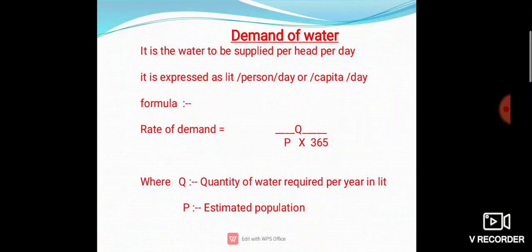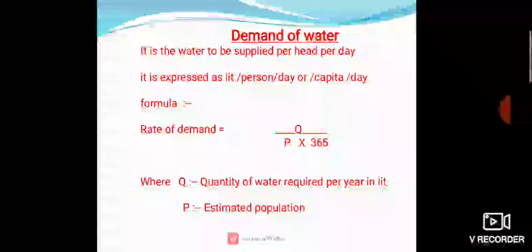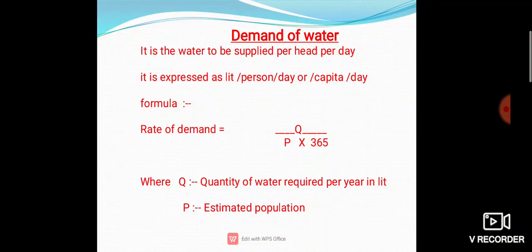Okay, then demand of water means the water required to satisfy or provide the various demands. So there are different demands of water. For domestic purpose, for public purpose, then industrial, commercial, institutional purpose, and fire demand, losses and wastage. So water is used for satisfying various demands like domestic demand, public demand, industrial, commercial, institutional, then losses and wastage, and fire demand.